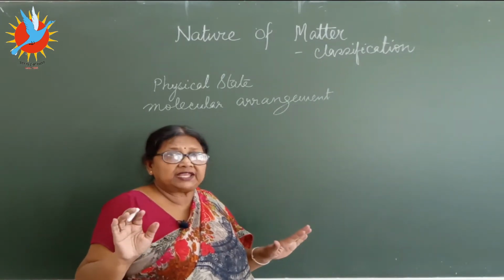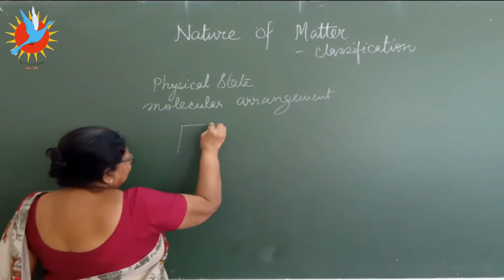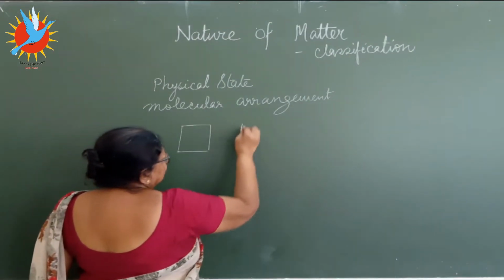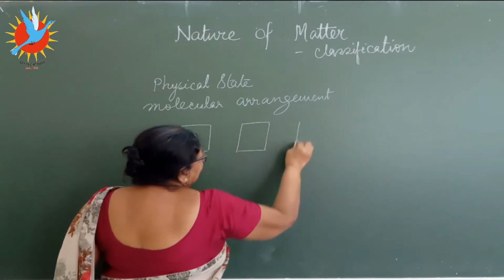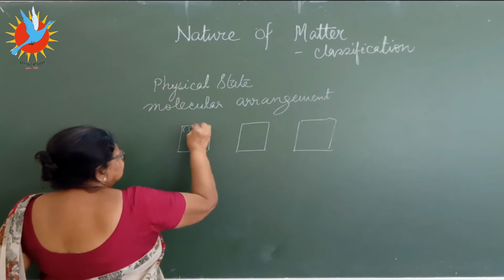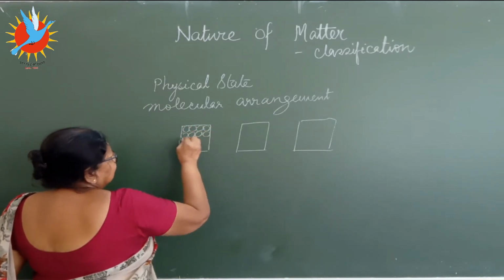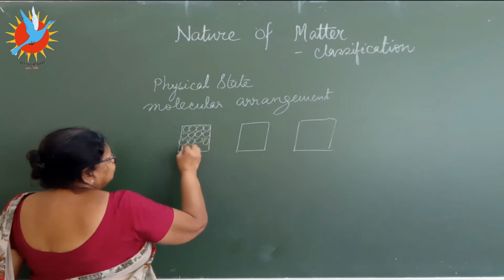into three states. What are the three states you remember? Solid, liquid and gas. What is the molecular arrangement? Closely packed. Remember, all the properties depend on this only.